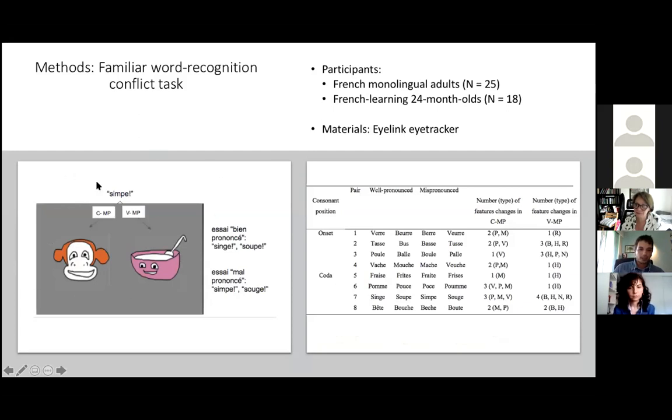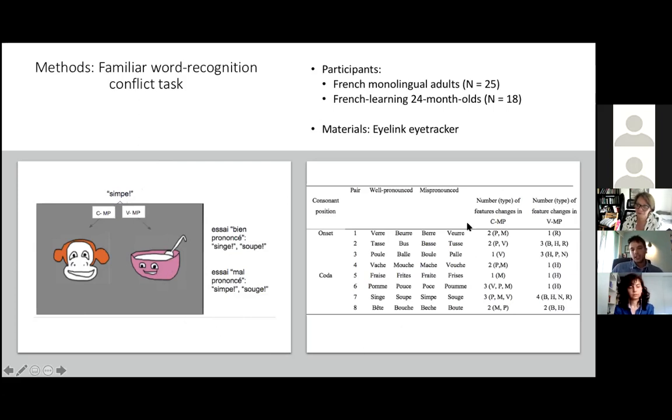You can see right here an example of a conflict trial. In this trial, the participants were presented with two pictures, the picture of a singe and the picture of a soup. At a certain moment in the trial, they heard an auditory target, which was a mispronounced word, in this case, simp. This mispronounced word differed by a consonant from singe and by a vowel from soup. In this conflict situation, there's the possibility to consider either the consonant or the vowel difference as critical for lexical access. The C bias would predict that the consonant difference should matter more, and so participants will tend to look more often at the soup.